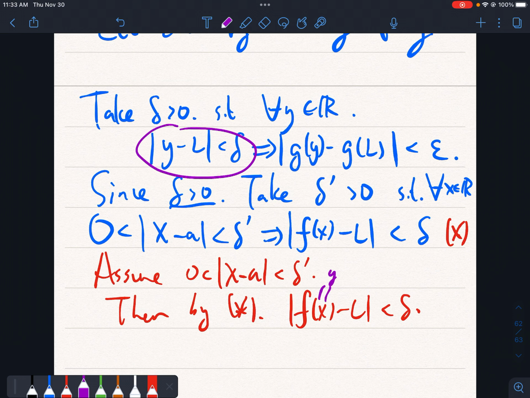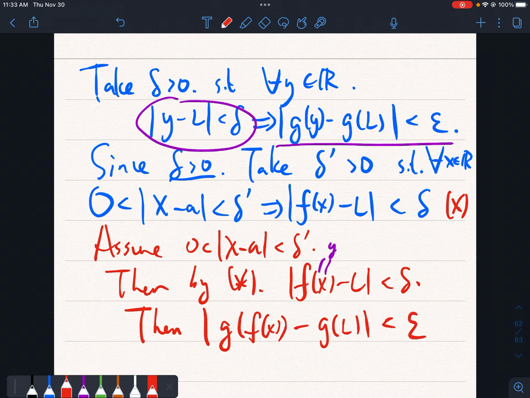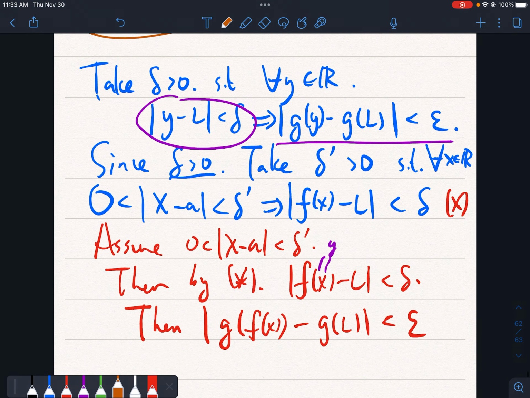If we call it y, then you'll see it satisfies the condition absolute value of y minus L is less than delta. So then g of y will be very close to g of L. But here y is f of x. So this says that g of f of x will be very close to g of L, less than epsilon.